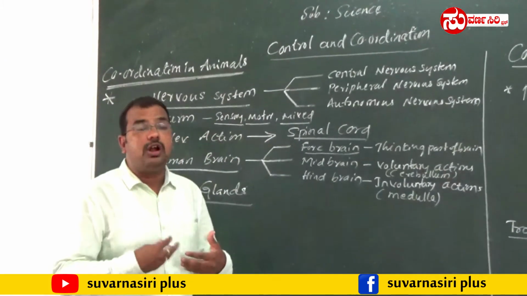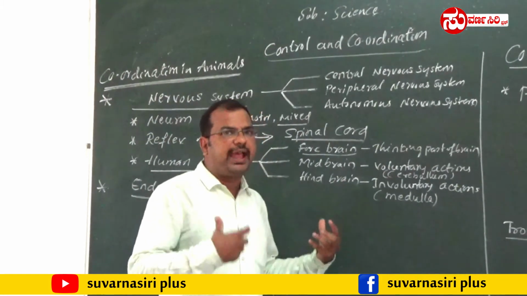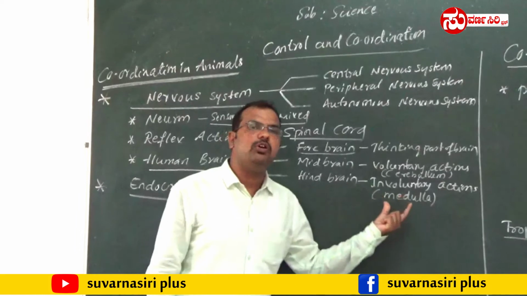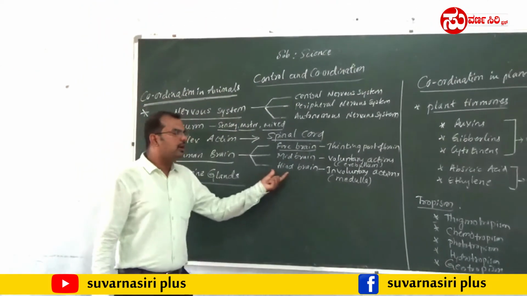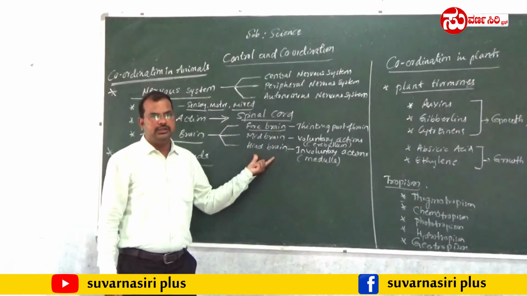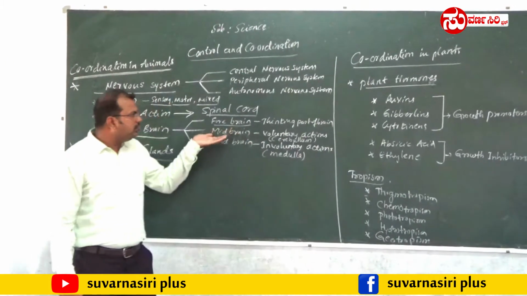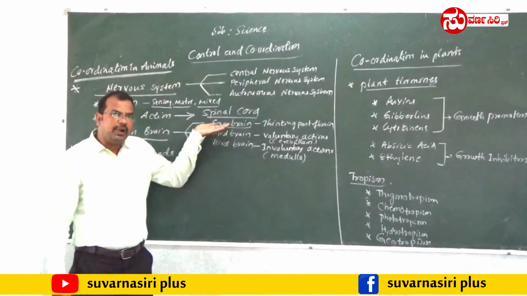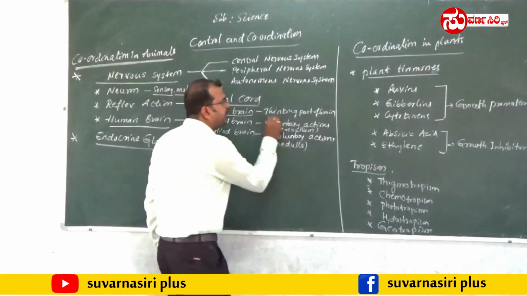These are not controlled according to our will, so such actions are called involuntary actions. Those involuntary actions are all controlled by the medulla of the hindbrain. So these are the important functions carried out by the parts of the human brain. This is very, very important from the exam point of view.